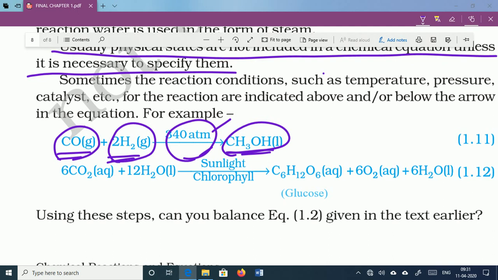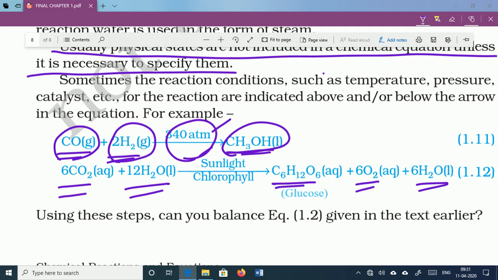Here is another example: carbon dioxide reacts with water molecules to produce glucose, oxygen and water. This one is simply the reaction of photosynthesis. Plants can produce glucose and oxygen in the presence of sunlight.